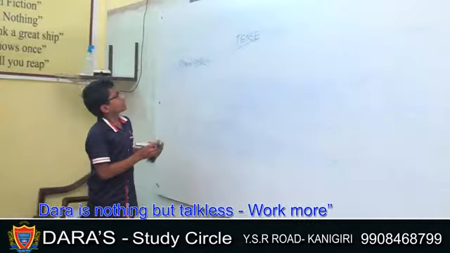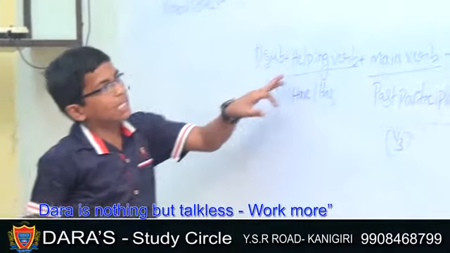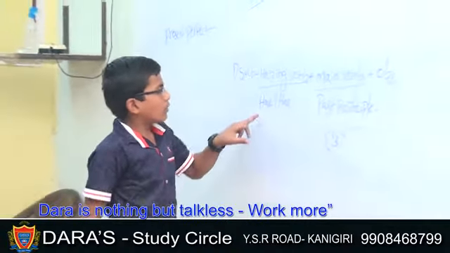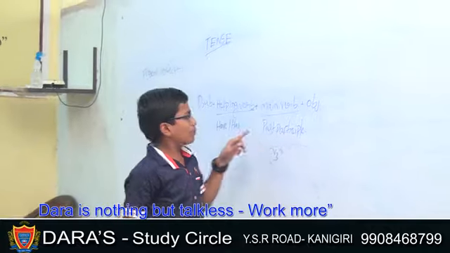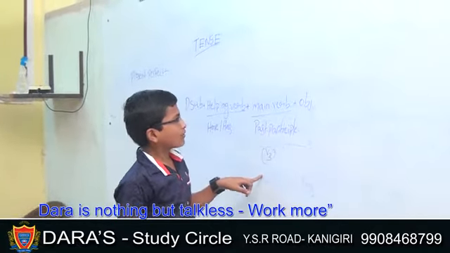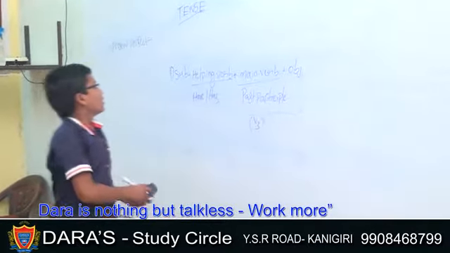There is only one structure of present perfect: subject plus helping verb have or has, plus main verb in past participle, the third form of the verb, plus object.